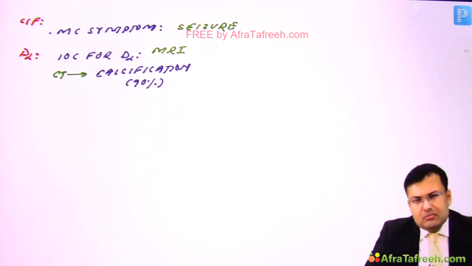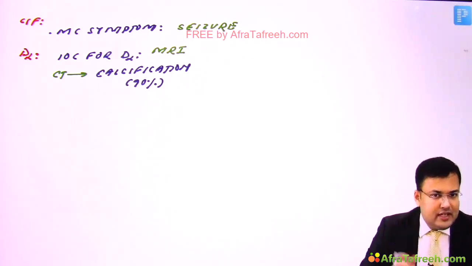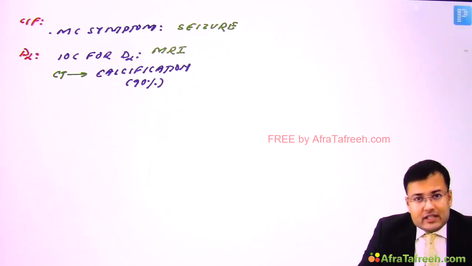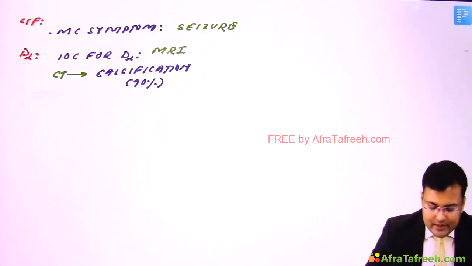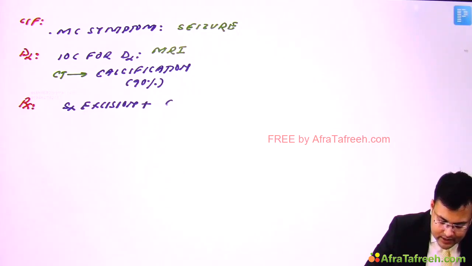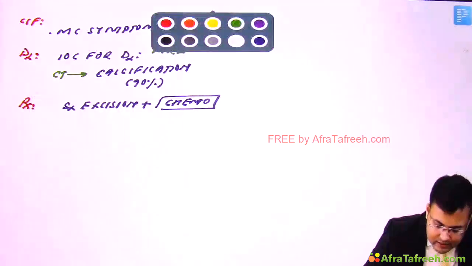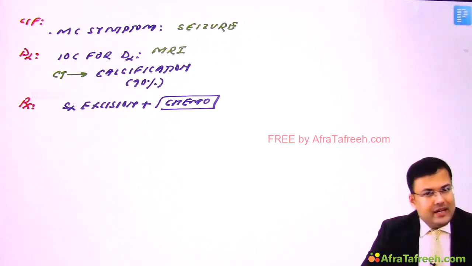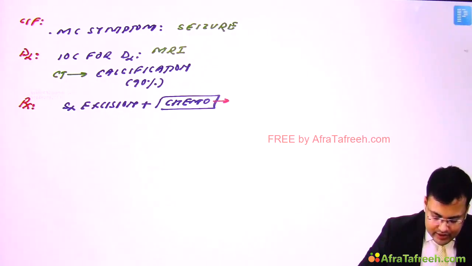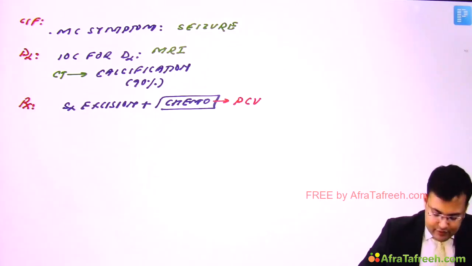Now see the treatment. Brain tumor, in most of the cases we have to go for surgical excision. So here also we go for surgical excision. Apart from surgical excision, we have to give chemotherapy. The chemotherapy regimen given in oligodendroglioma is PCV. What is the full form?